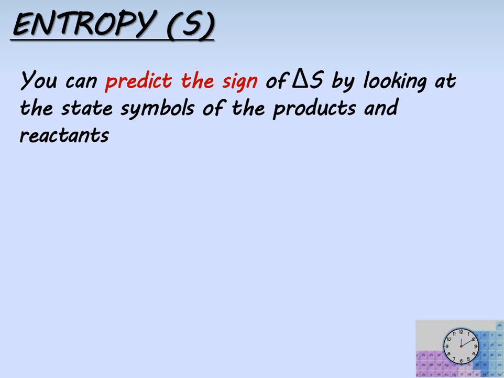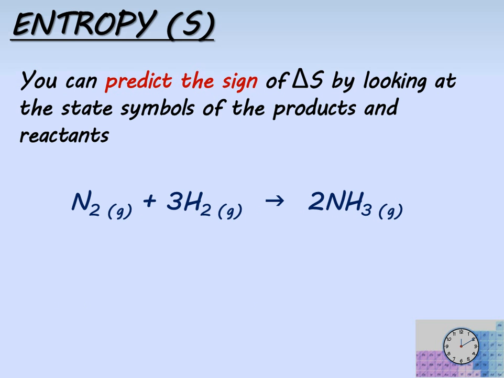In this third case, we're looking at the formation of ammonia from nitrogen and hydrogen gas. And of course, it looks as though they're all gases. But we have to take into account the fact that 4 moles of gas are reacting to form 2 moles of gas, and as a consequence, the particles are becoming more ordered. Delta S will therefore be negative.